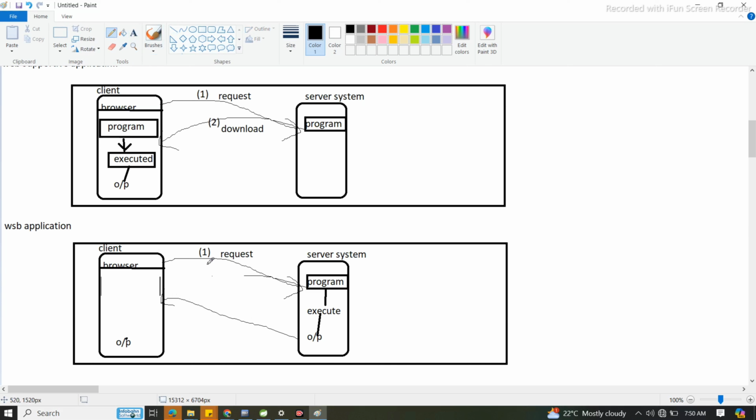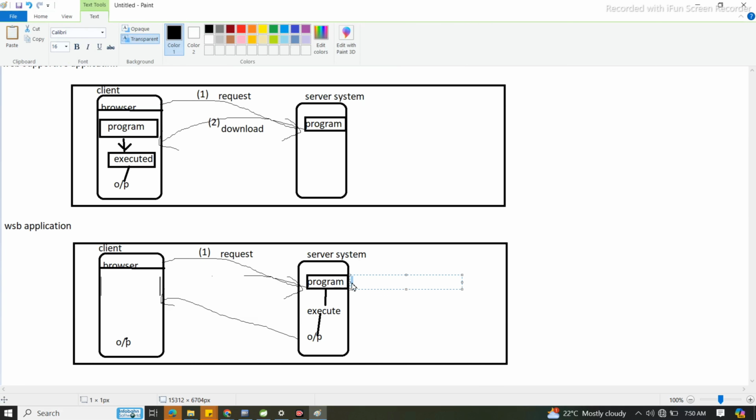This is the first step. This is the second step, this is the third step. This is the fourth step, output generated, and this is the fifth step. Understood or not? Any doubt? No doubt, right? Is that clear? Yes, yes.